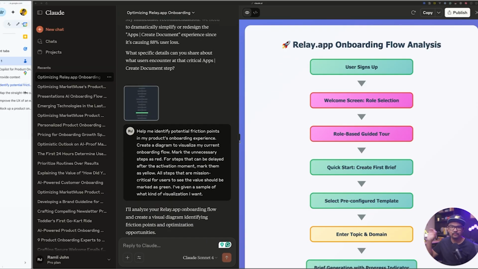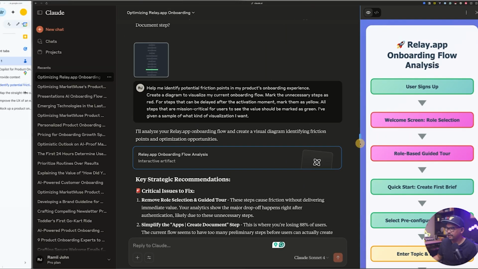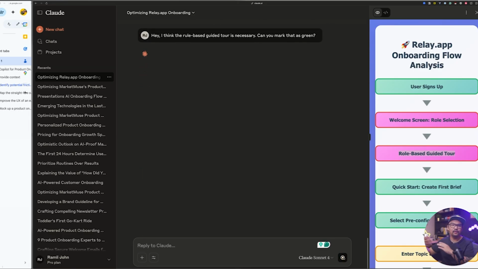Once again, you're visualizing this. You can use this information, share it with a team. You can continue to actually chat with your AI Copilot for onboarding to see if you disagree with anything. You can say, hey, I think the role-based guided tour is necessary. Can you actually mark that as green? So now you're actually providing it context. So now you are sparring with this AI Copilot rather than it telling you what you should do.